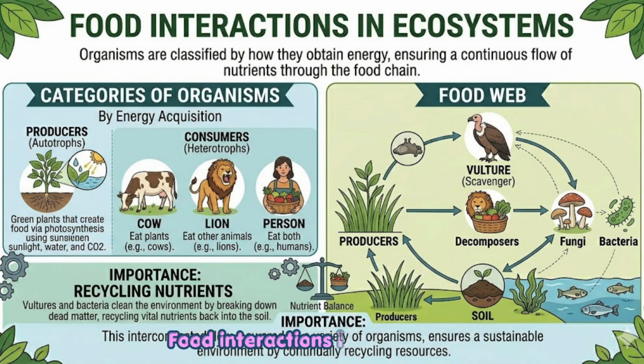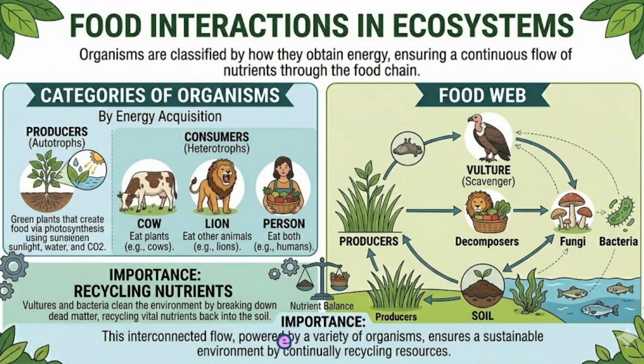Food interactions in ecosystems. Organisms are classified by how they obtain energy, ensuring a continuous flow of nutrients through the food chain. Categories of organisms. Producers, autotrophs: green plants that create food via photosynthesis using sunlight and water.